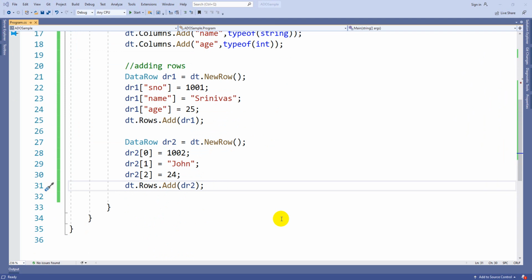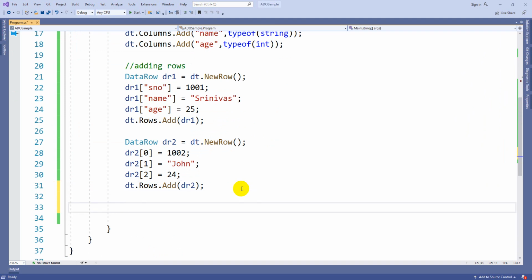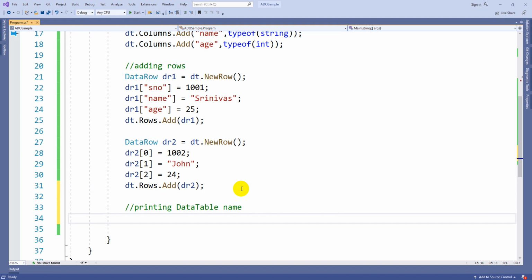Now let us try to understand, if there is a data table, how to get data from the data table and how to print it on the screen. First, printing data table name. How to get the table name to print on the screen. Just for design purpose I am just adding some lines.